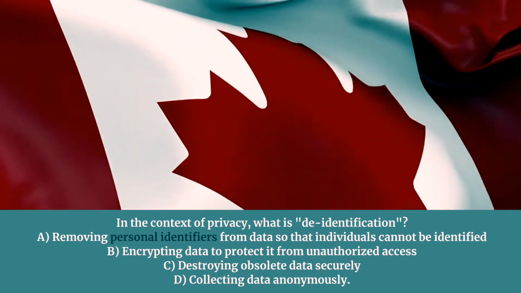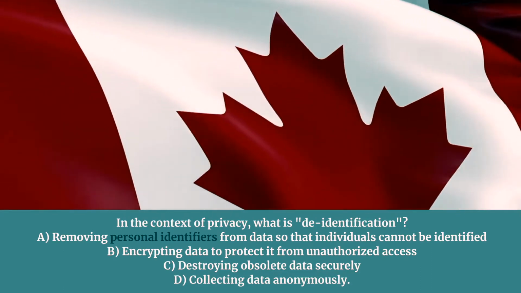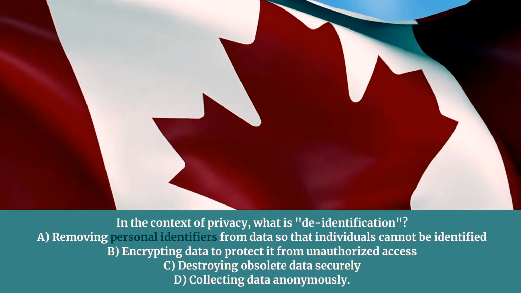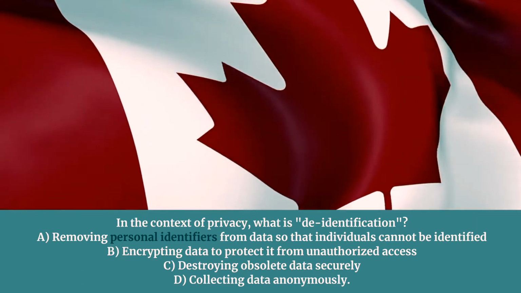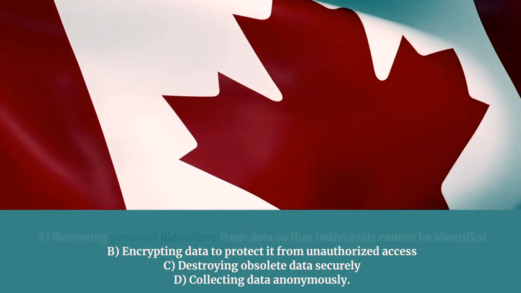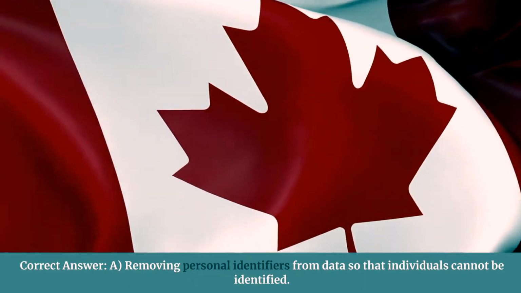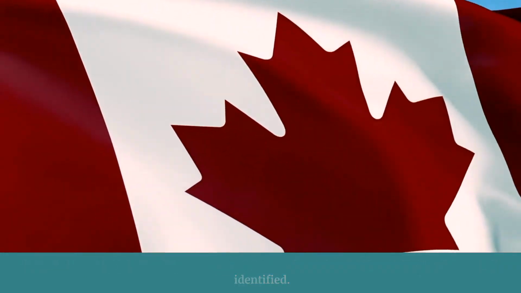In the context of privacy, what is de-identification? A. Removing personal identifiers from data so that individuals cannot be identified. B. Encrypting data to protect it from unauthorized access. C. Destroying obsolete data securely. D. Collecting data anonymously. Correct answer, A. Removing personal identifiers from data so that individuals cannot be identified.